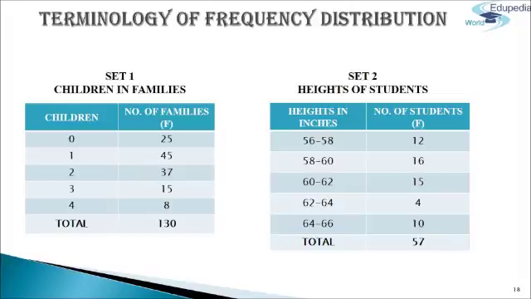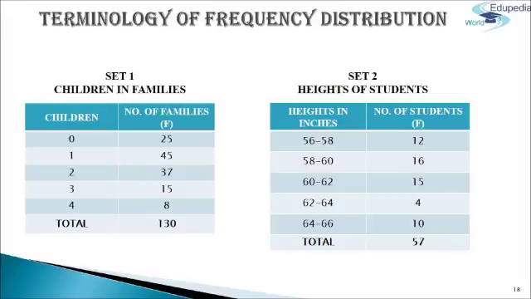First, series is a systematic arrangement of items into a particular order or sequence in different classified categories, as set 1 for children in families and set 2 for heights of students. Next, frequency. The number of times a given value in an observation appears is the frequency.